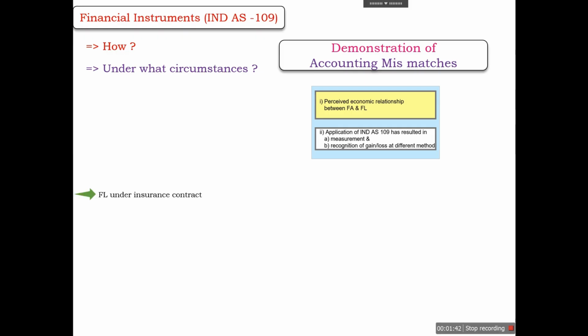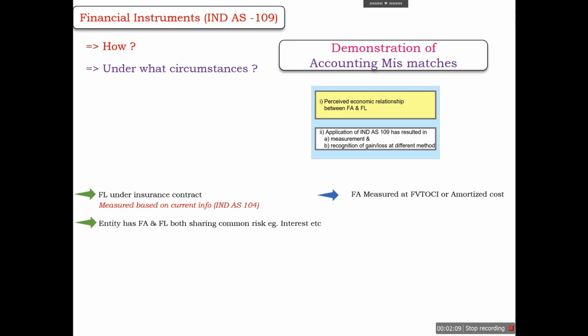For example, in case of an insurance contract, if the financial liability is measured based on current available information as per Ind AS 104, but the respective financial asset is measured at FVTOCI or amortized cost, in that case a difference will arise and that will be called an accounting mismatch.